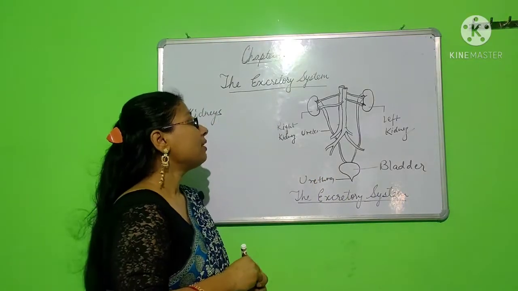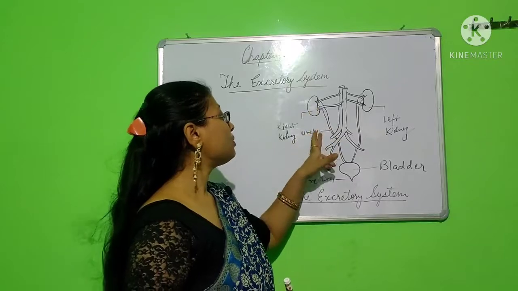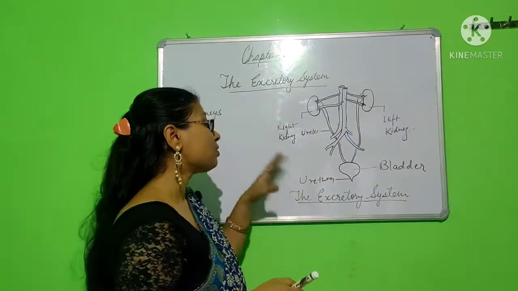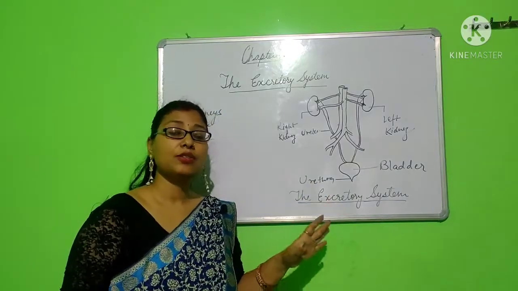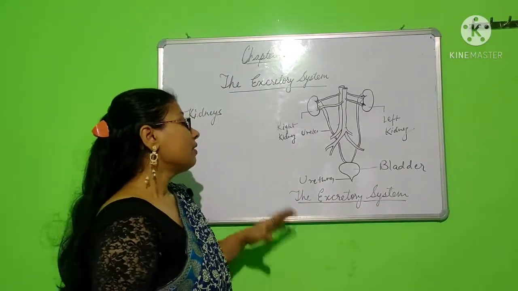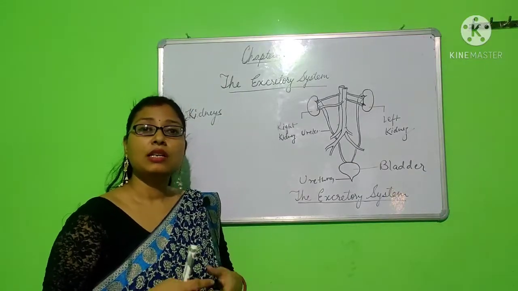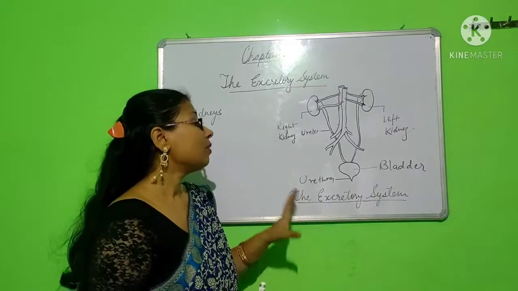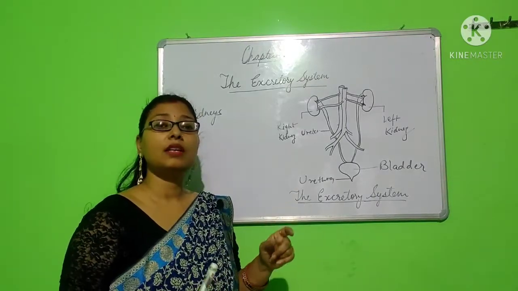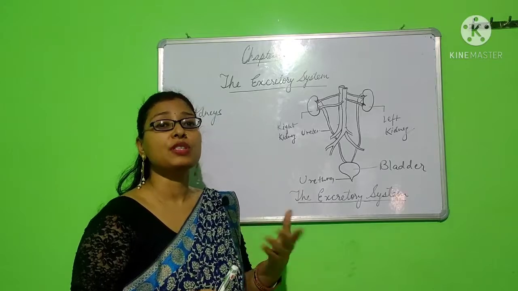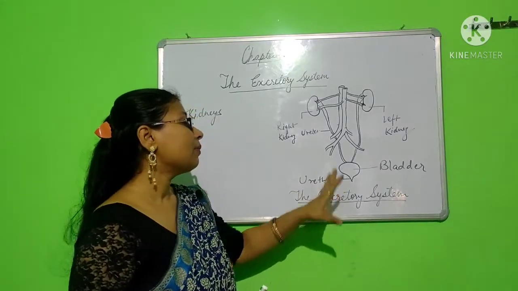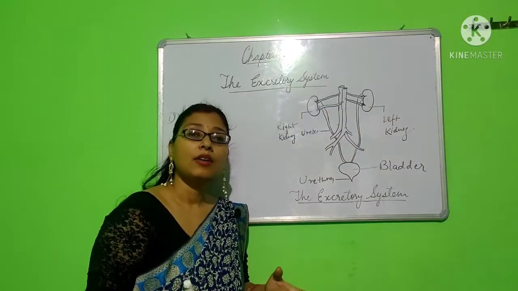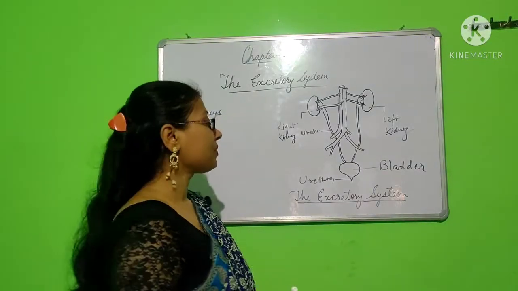Okay, so there are altogether four organs that are involved in this whole process of the excretory system. Although we excrete through lungs also, and through our skin also, the major organs that are involved in the main process of excretion, which is the urine, only comprise this excretory system. Lungs and skin are not comprised in this excretory system.